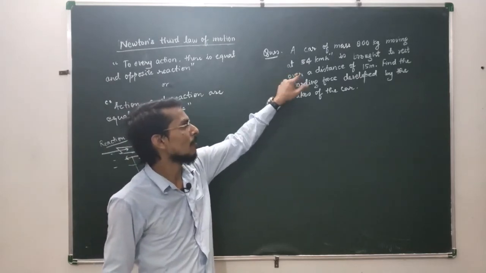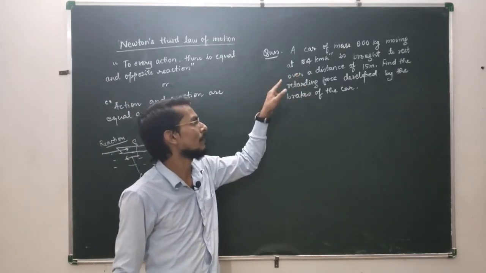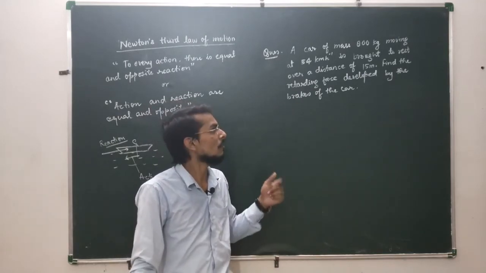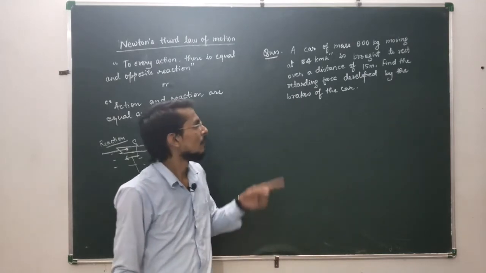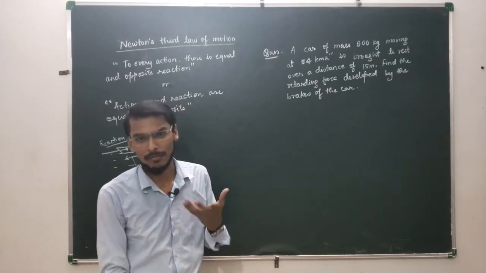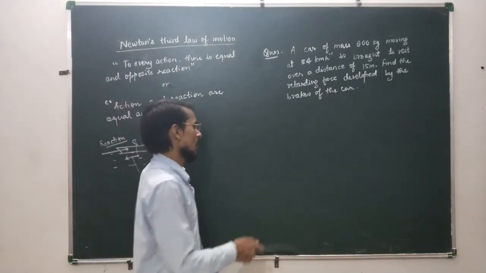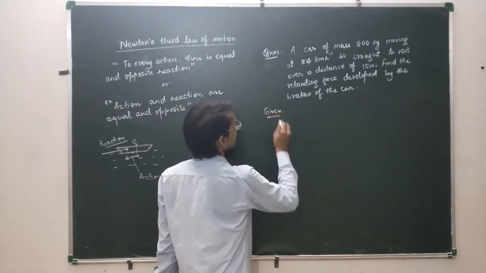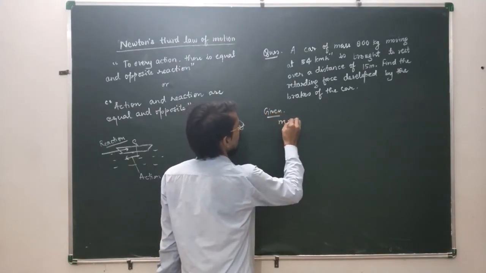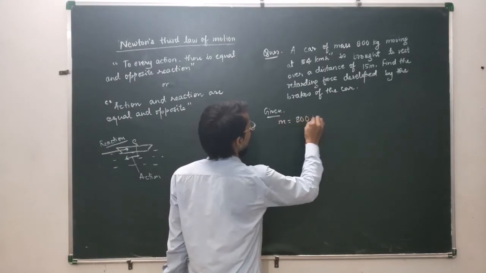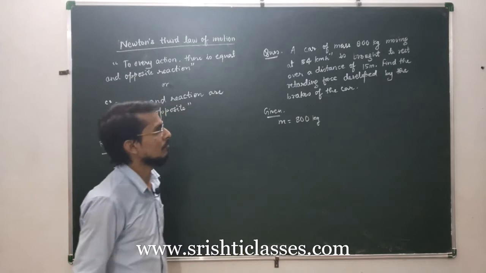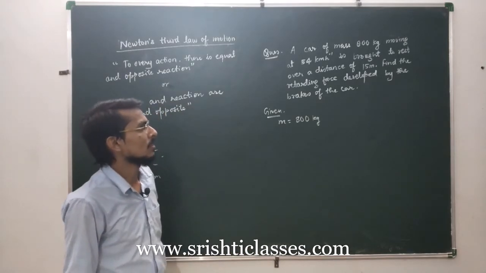A car of mass 800 kg moving at 54 km per hour is brought to rest over a distance of 15 meter. Find the retarding force. We have to calculate the force. So let us write the informations which are given in question. Given mass is equal to 800 kg. This is in SI unit. So we don't need to change this.